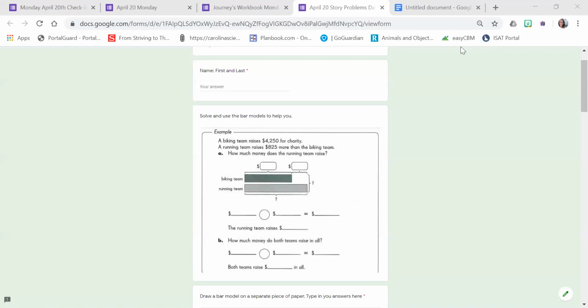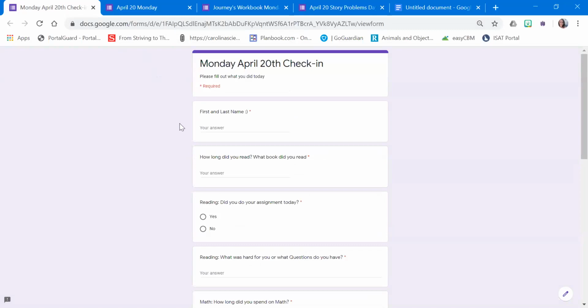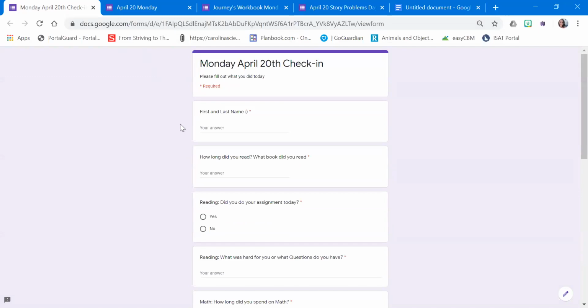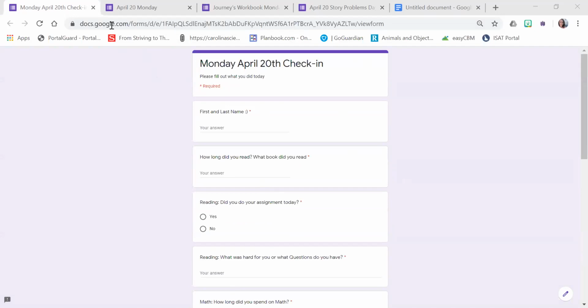Okay, so my camera is not quite working today, so that's why I'm just going to be showing you my screen. That's okay. So, to start things off, we're going to go backwards. Today you have to check in at the end. Make sure that you just do this, answer those questions. Thank you for doing that already these past few days and weeks.